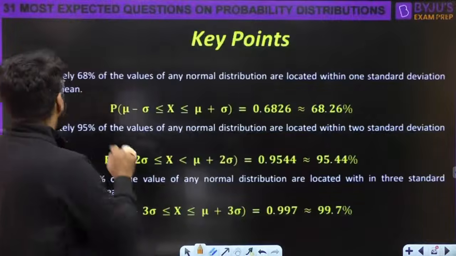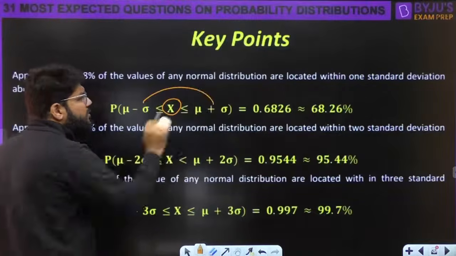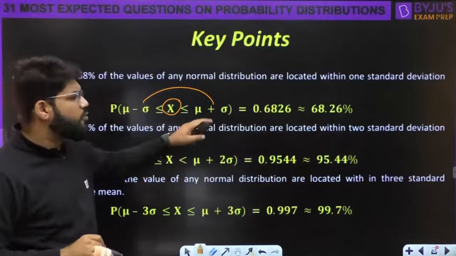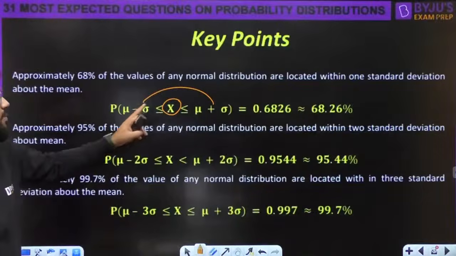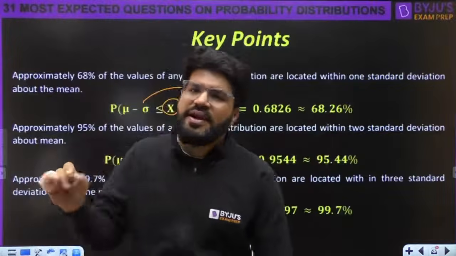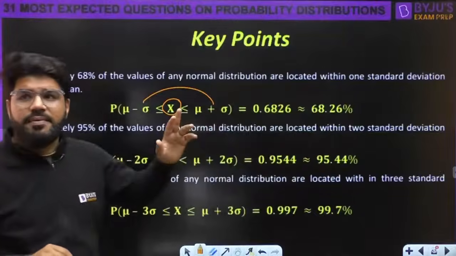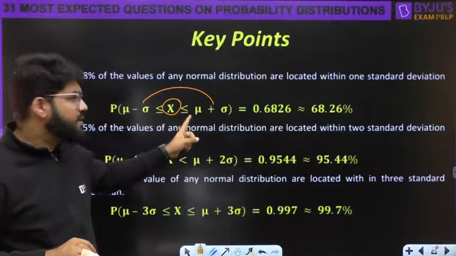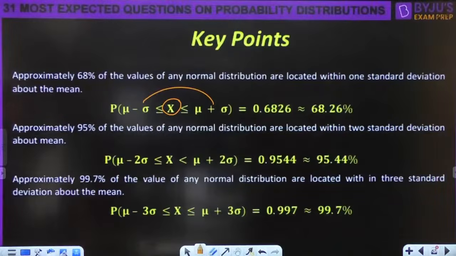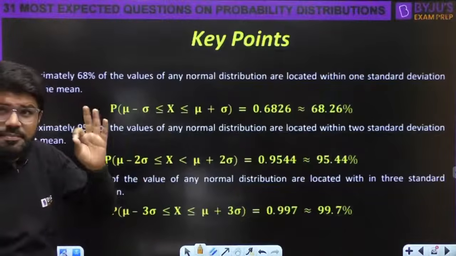Okay, the probability of finding the random variable within one standard deviation about the mean, that is mu minus sigma to mu plus sigma, is for any normal random variable, whatever may be the value of mean, whatever may be the value of sigma. The probability of finding the random variable between mu minus sigma to mu plus sigma is 68.26%. Fixed value, but very important. Questions are based on this.